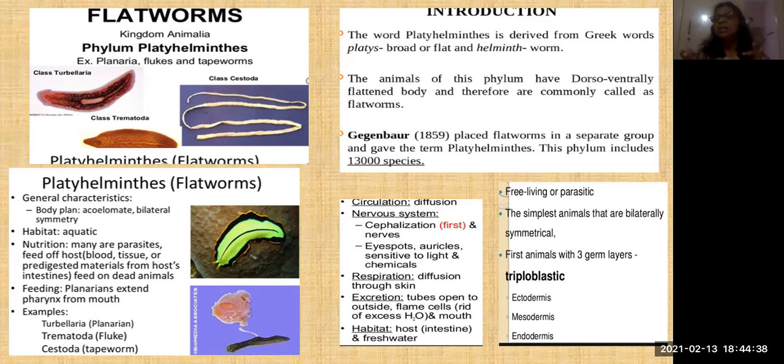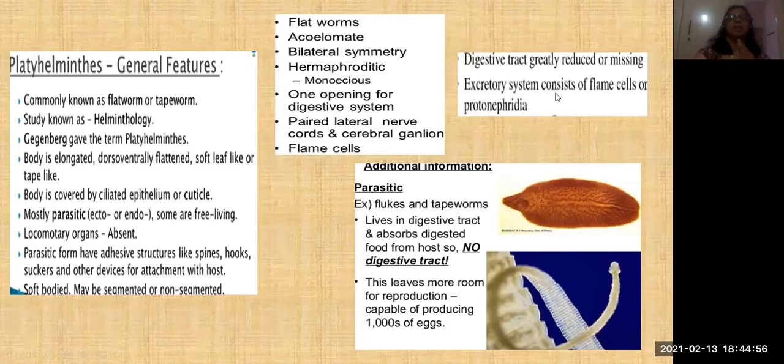The germinal layers means from these cells only the organs will be produced afterwards. That's why they are called germinal epithelium layers. Germinal means which will give birth to the organs afterwards. That's why these are called germinal layers.